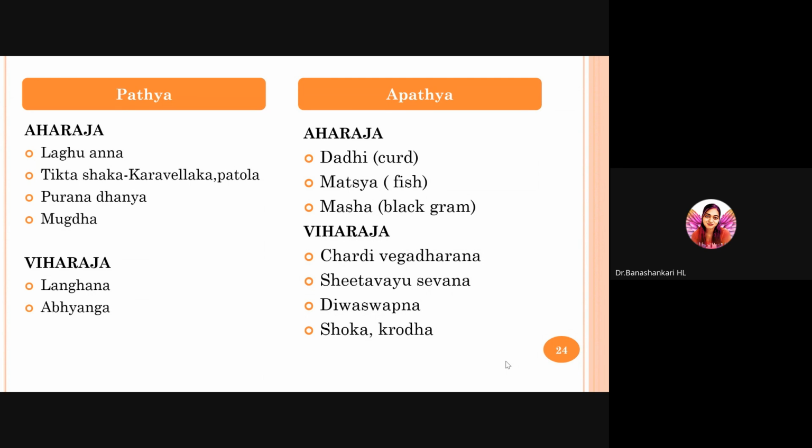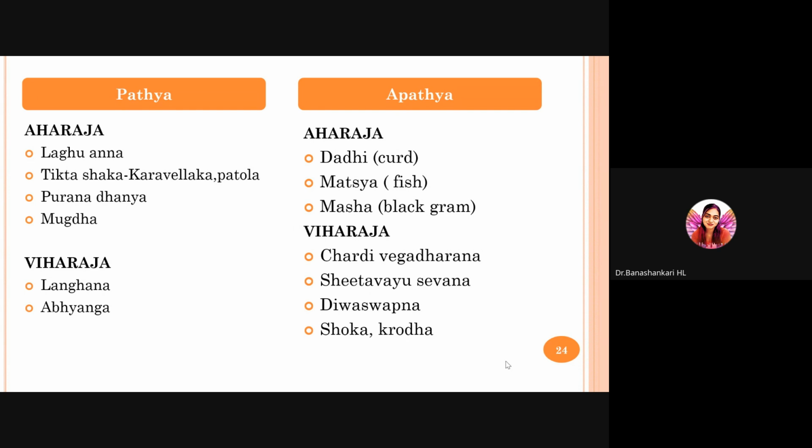And Aharaja, curd, that is curd in different forms such as raita, lassi, dahi vada, mixed in curry, etc., especially after heating, should not be taken as there will be kapha pitta dushti, and it has Abhishyandi guna and causes rakta dushti also. Matsya, excessive or irregular intake of fish or combination of fish and milk should not be taken as it causes pitta dushti. Masha, that is black gram, urad dal, and its preparations such as idli, dosa, vada, etc. cause kapha, pitta, rakta dushti also.